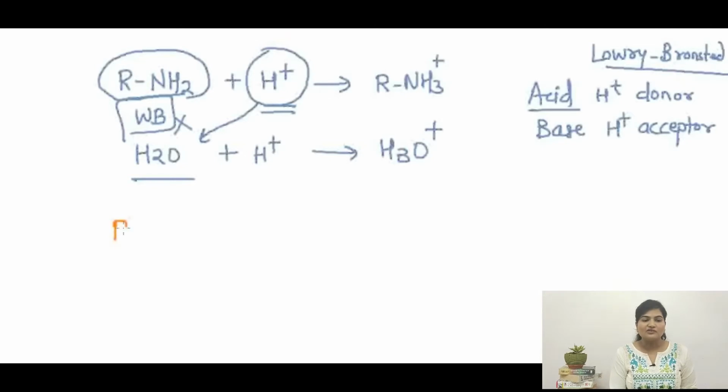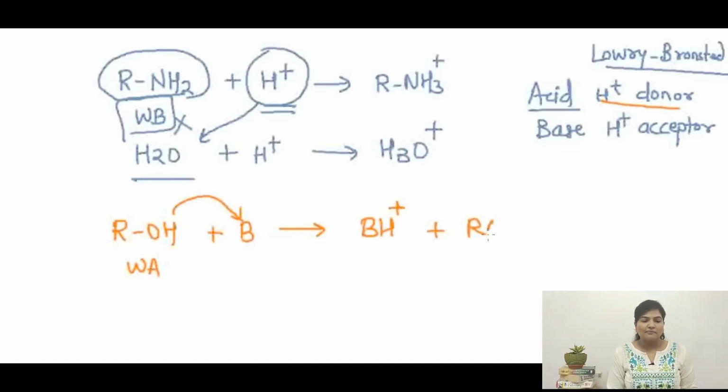Now let's discuss what will happen if we are dealing with a compound like alcohol, which is weakly acidic. If this weakly acidic compound is reacting with a base, then as per the definition of acid, it will give its proton to the base. So what we will get is BH plus plus RO minus.